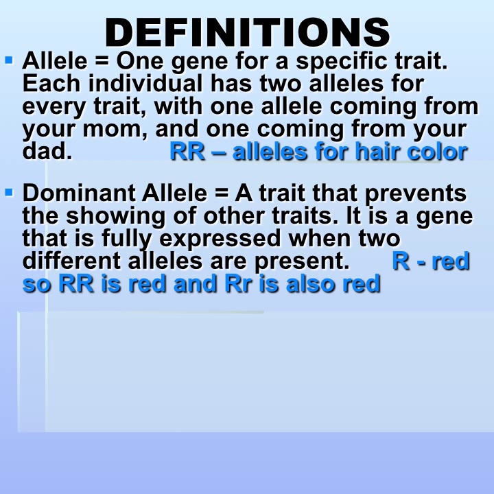A dominant allele is an allele that prevents the showing of other traits. It's a gene that is fully expressed regardless of what the other gene is. So if you have big R is red, so big R is going to be red, and big R little r is going to be red because big R dominates over little r. Little r might be something else, white, I don't know. But because there's one big R, one dominant allele, you know it's going to be red.